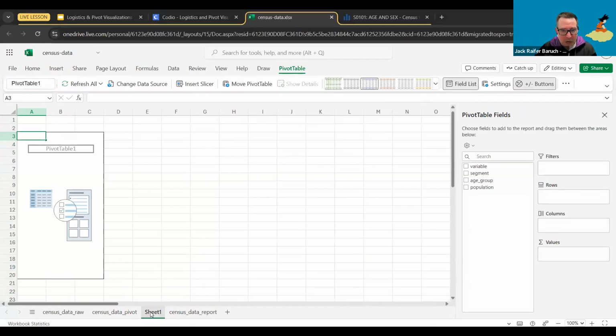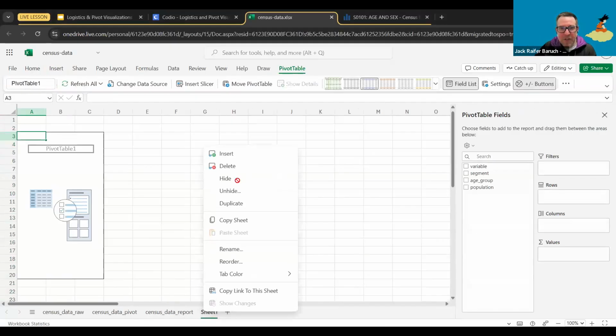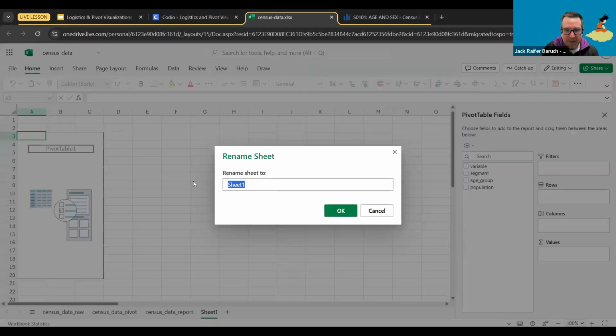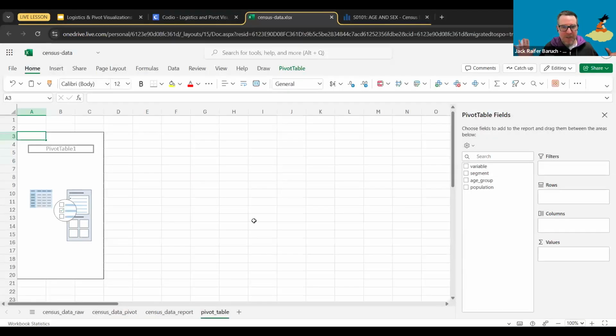But I actually am going to move it over here, and I'm going to just rename it very quickly. I'm going to call it Pivot Table. All right, wonderful. So now we have our Pivot Table. Now, as you can see, there's nothing there. Nothing is happening yet. Okay.